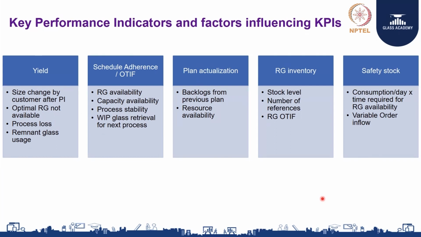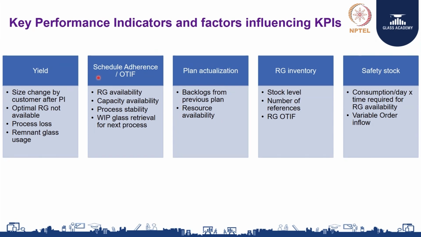All that is being taken care of, so if the planner reports that yield as a final metric to the management, management is able to understand the role of the planner in the overall manufacturing process and in the overall bottom line of the organization.